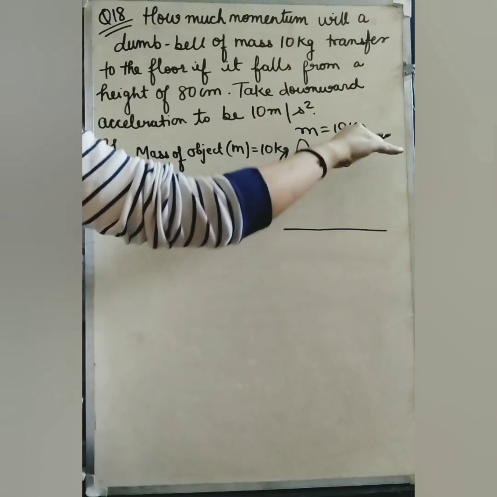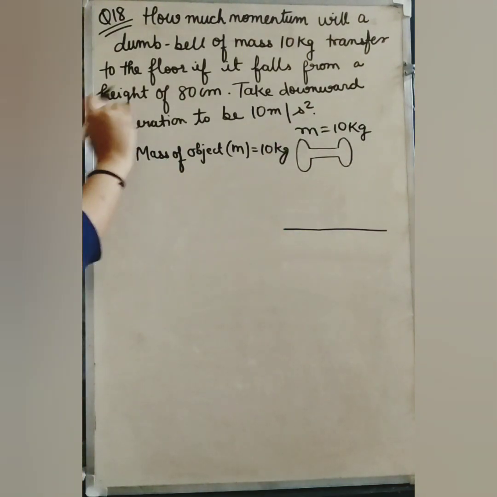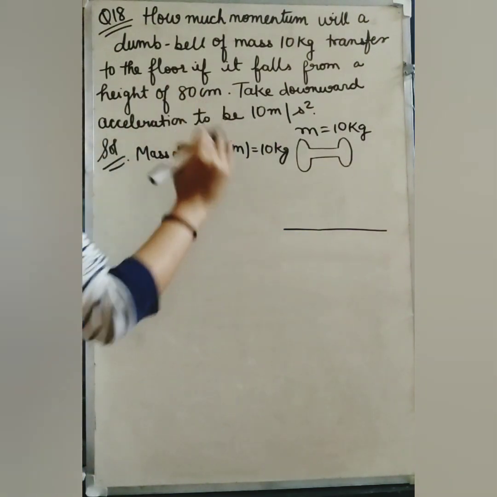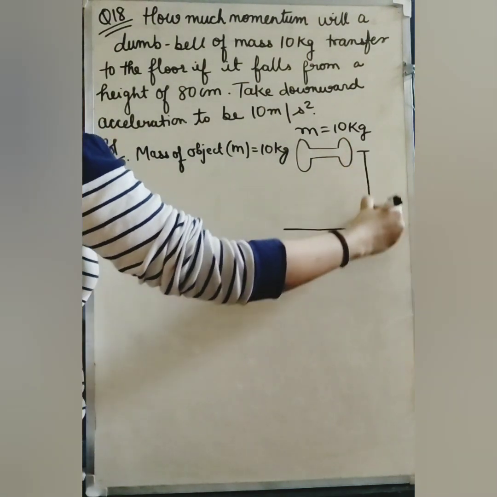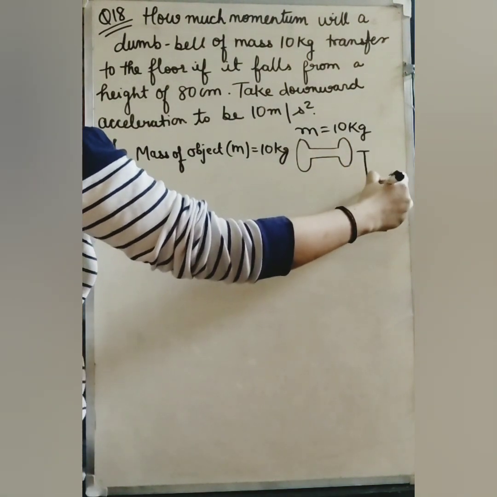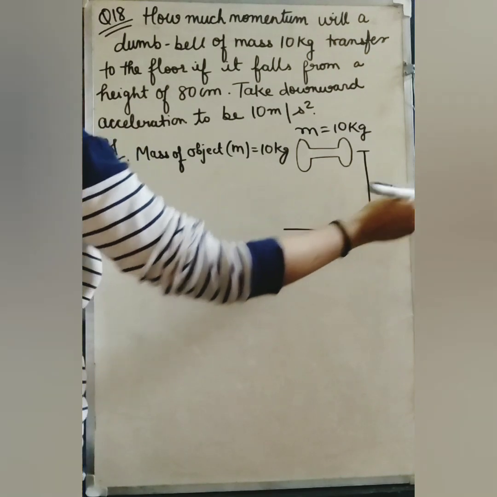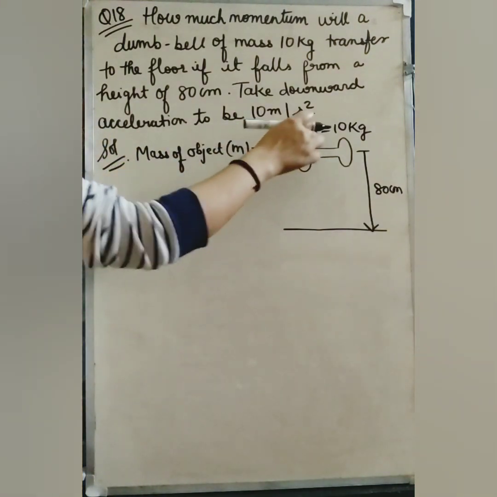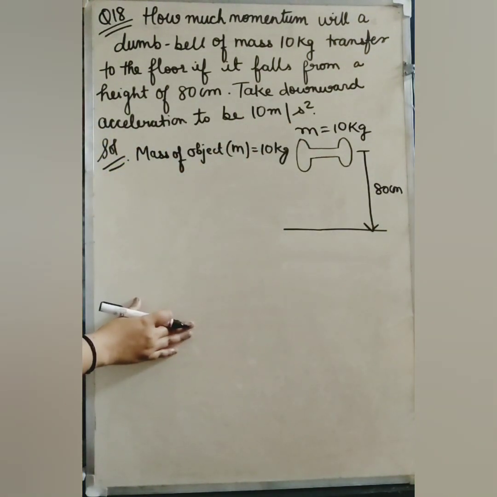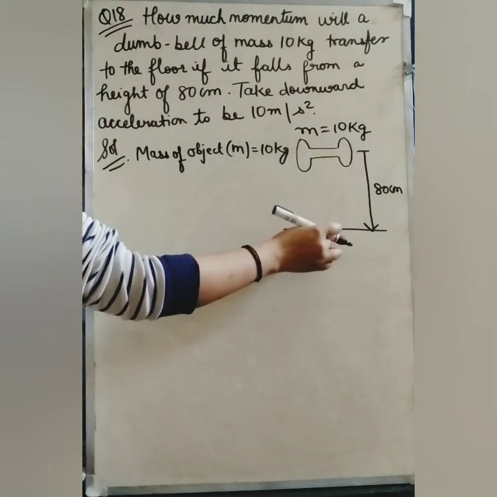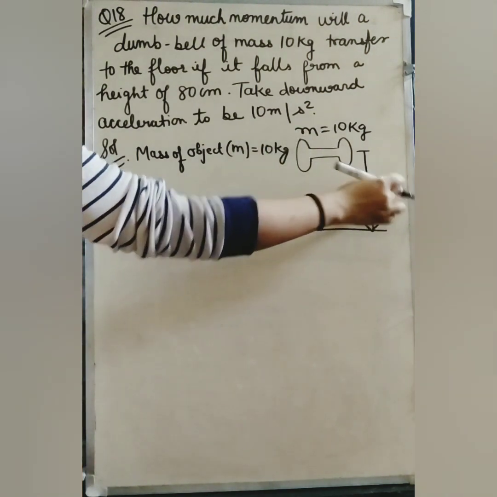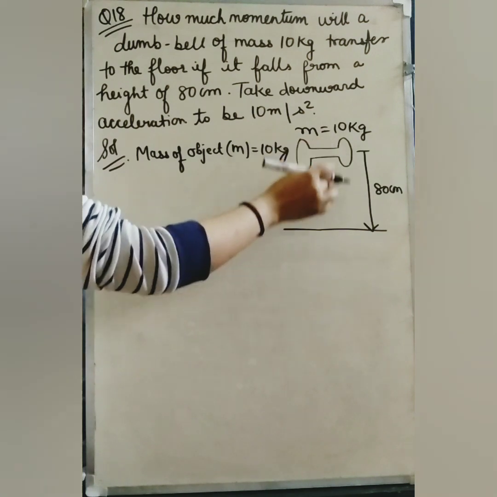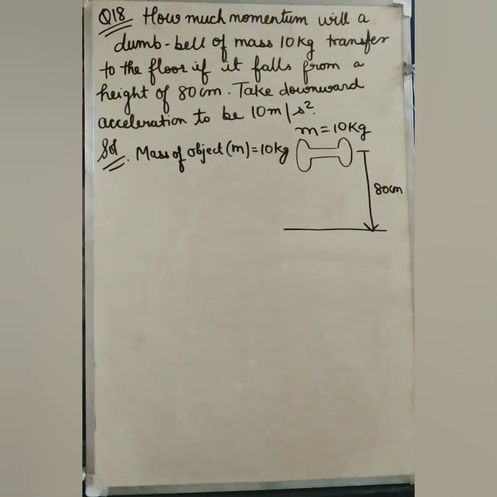It is dropped from some height and that height is given as 80 centimeter. It is dropped from a height of 80 centimeter from the ground. So whenever it will fall, it will cover how much distance? It will cover the distance equal to the height from where it is allowed to fall.